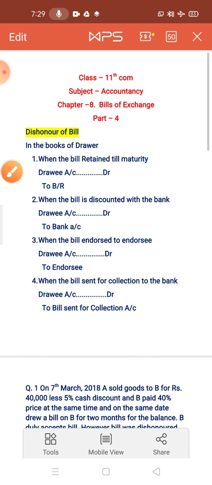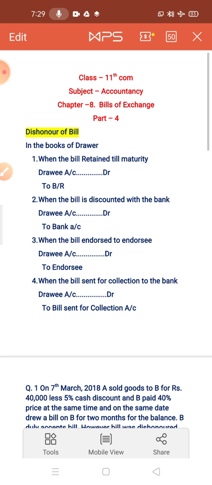Now entries on dishonor of a bill. So first of all, in the books of drawer. In the books of drawer, there are 4 cases. There are 4 options available for drawer.